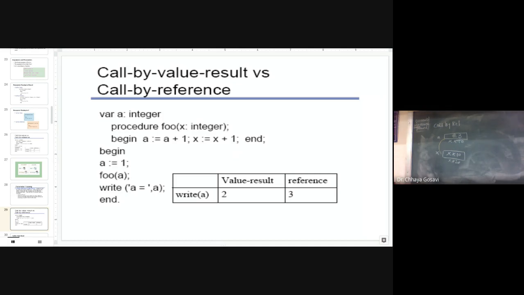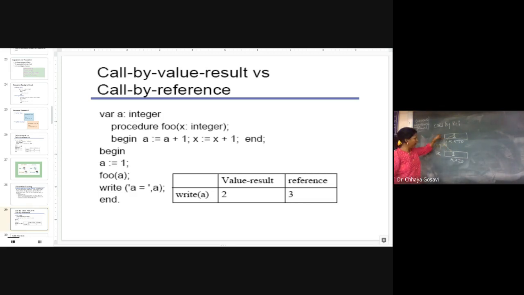Now why will call by value result in 2? Look at this. Initially the value of A is 1, which is stored at location XX10. Note that when the function is called, variable X is created at a new location. It's a different variable and the value is copied as it is. So this is copy in. This is called copy in. It is like call by value.